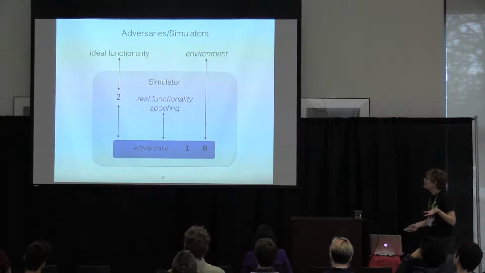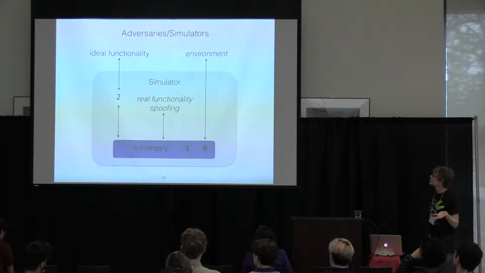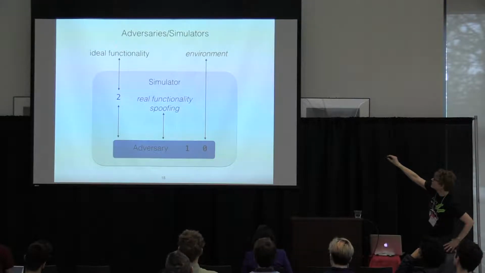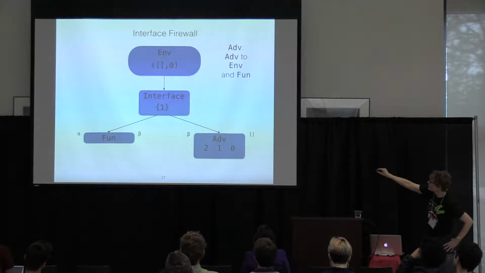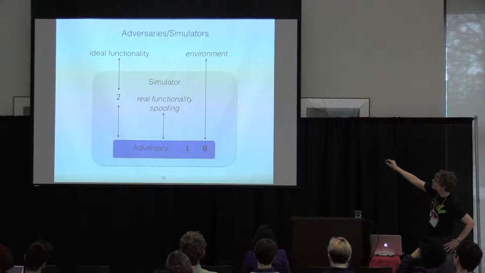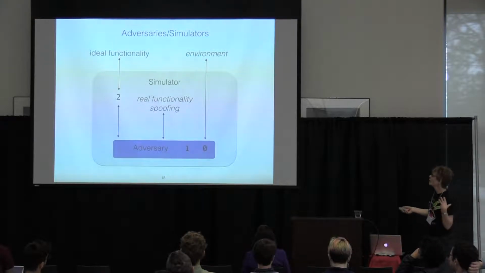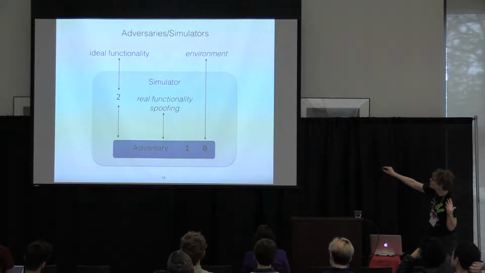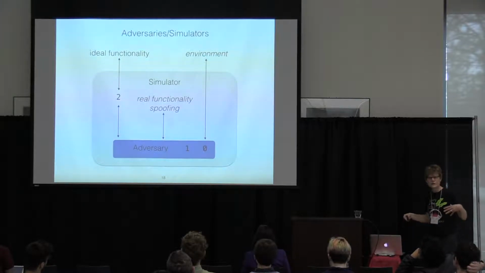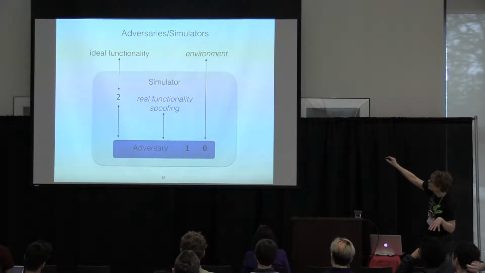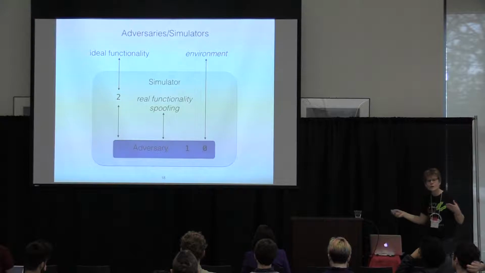The way that we nest adversaries inside simulators is illustrated here. We have the ideal functionality over here. We have the environment up here. And the ideal functionality, when it talks to the simulator, like in this picture here, it's talking to this port index. That's where the simulator is going to be entered. But the environment, when it sends to 1 and 0, they just flow through the simulator. So the simulator is written to just forward these messages on. So there's a clear channel like this, but messages from the ideal functionality are caught by the simulator.